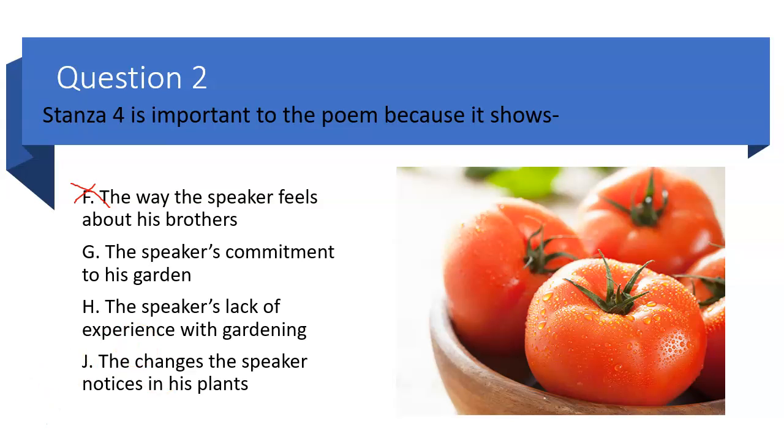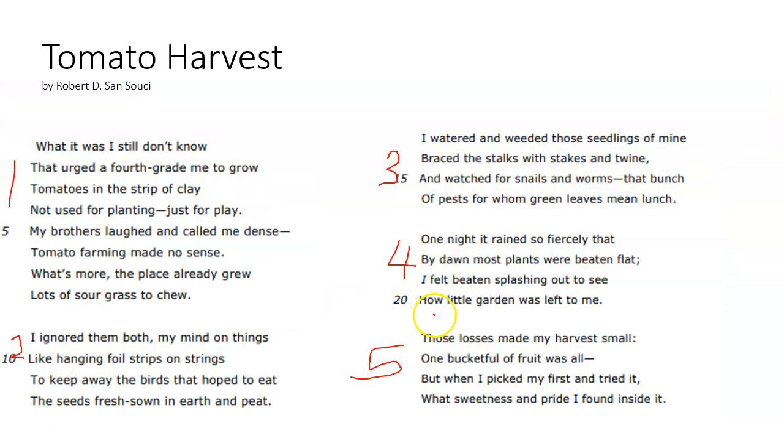So let's go back and read it because we're just not really sure. So one night it rained so fiercely that by dawn most plants were beaten flat. I felt beaten splashing out to sea how little the garden was left to me. Sorry about that. All right, so we're looking at stanza 4. Let's go back to our question.